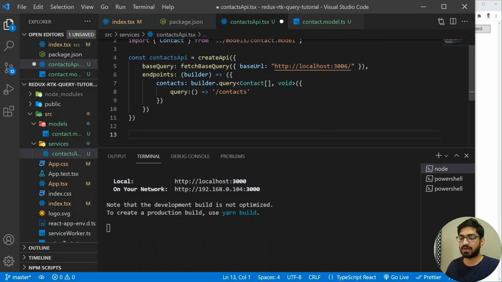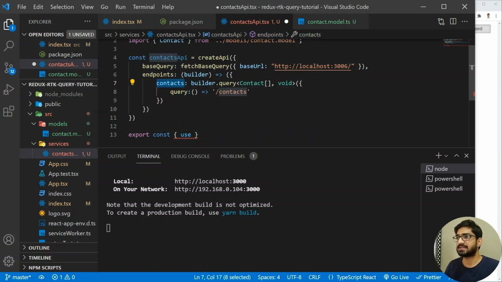Let's go down. What hook it's going to offer is, I'm going to write an export because I want to export the hook, and I'm going to write the constant and destructure the hook. So it's going to give us the useContactsQuery. This is the hook it's going to offer.